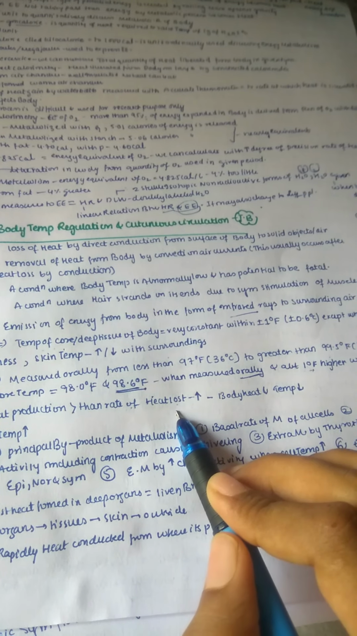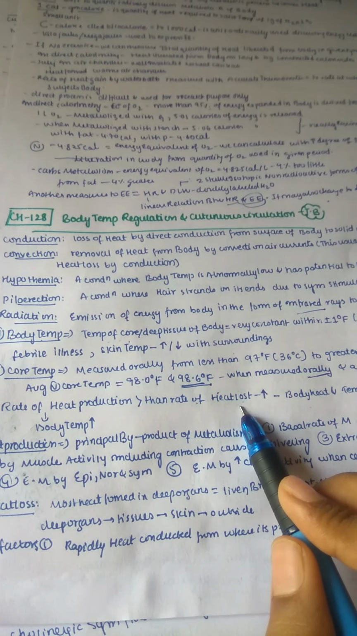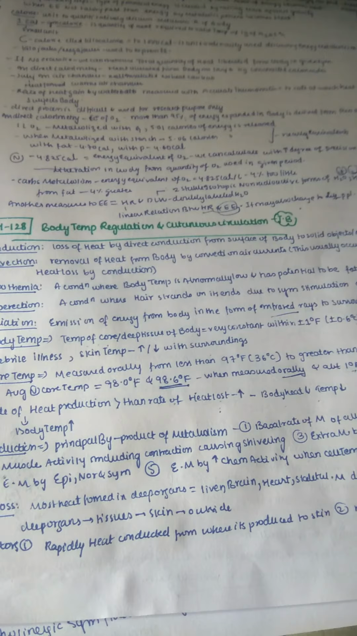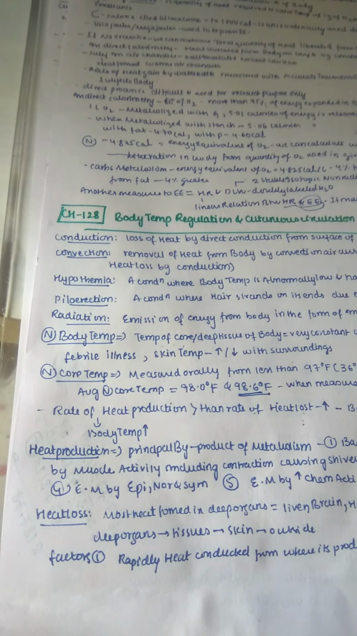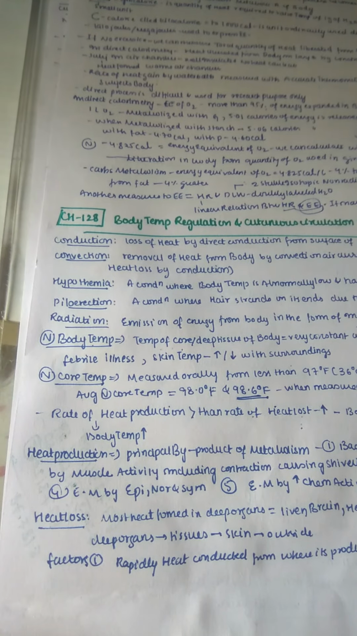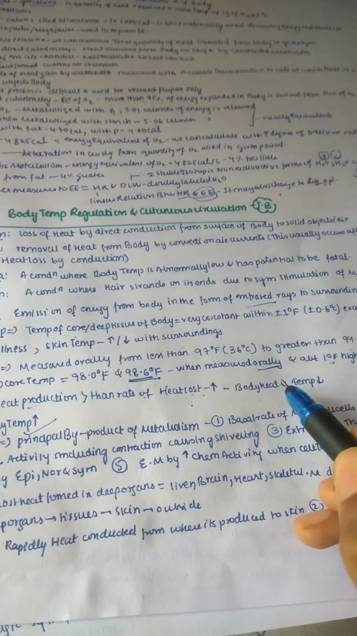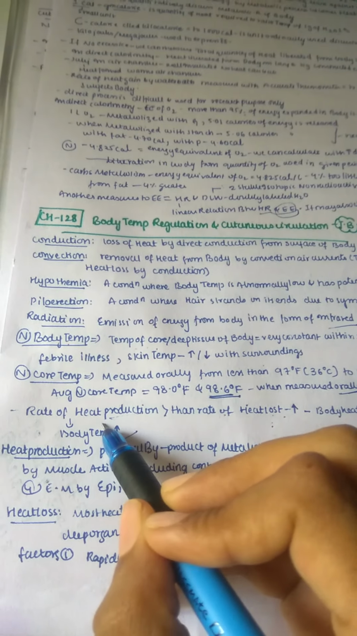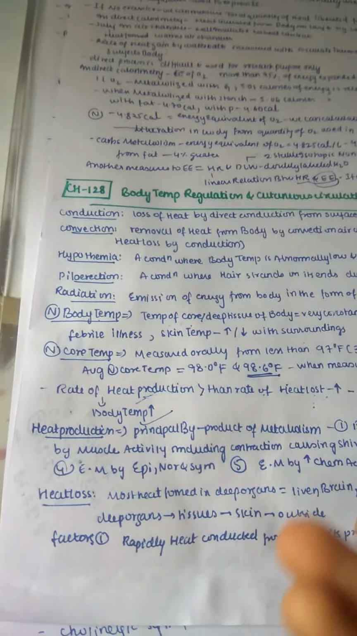Rate of heat loss means body heat and temperature decrease. Whenever heat loss is more, body heat and temperature both decrease because heat is lost from our body. In the rate of heat production, heat is produced in our body, so body temperature increases. Rate of heat loss means body heat and temperature are reduced. But remember that heat production, that is body temperature increase, is always greater when compared with heat loss.